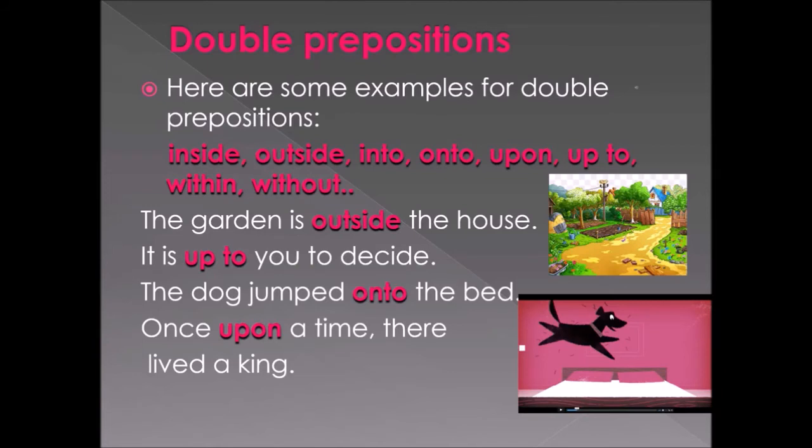Once upon a time there lived a king. It is a famous line from the old stories we have been hearing from our childhood. So, what is the sentence? Once upon a time there lived a king. Upon here refers to a point of time in the past. So, instead of using in the past, we are using just a single word, that is upon. Once upon a time. Can you all understand?